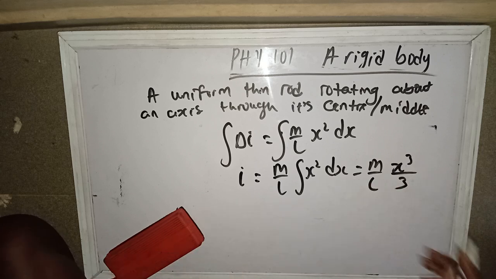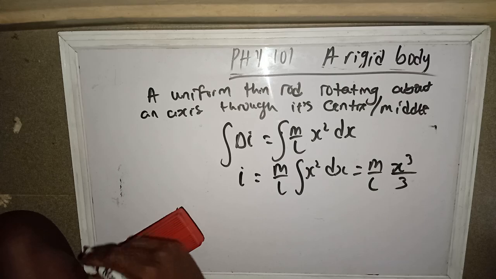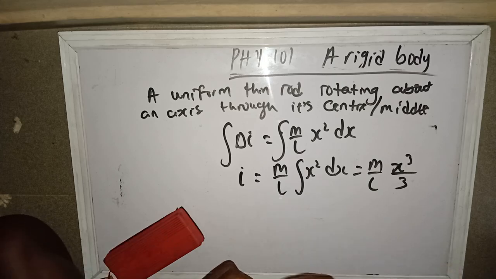Don't forget, you can use 0 and L over 2 as your limits, but then you will multiply by 2 because you are only dealing with the right half. If I want to deal with the whole meter rule, I will use negative L over 2 and positive L over 2, and I won't multiply by 2. We get the same answer.